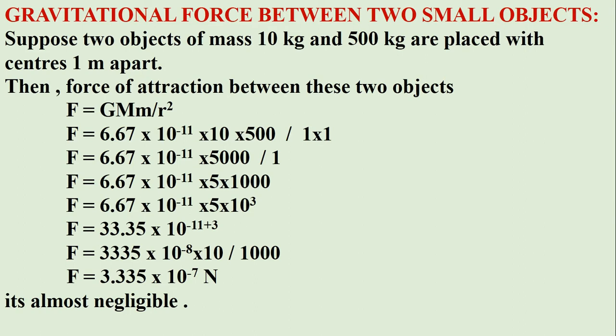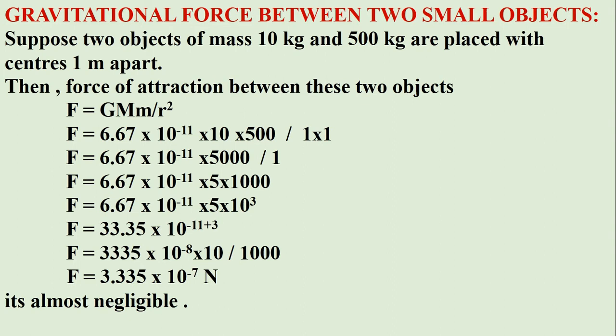We try to find out the gravitational force between two small objects. Let us consider two objects. The mass of one object is 500 kilogram and the mass of the other object is 10 kilogram. As per the formula, the force of gravitation F equals G times M1 M2 by R square.